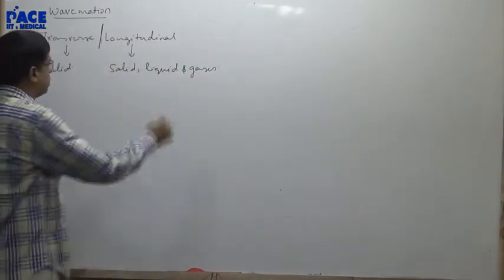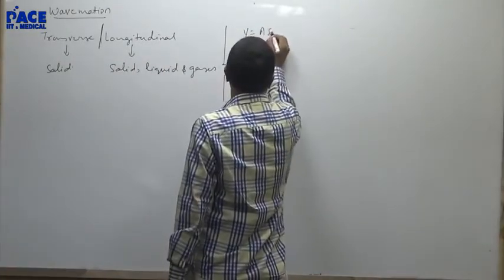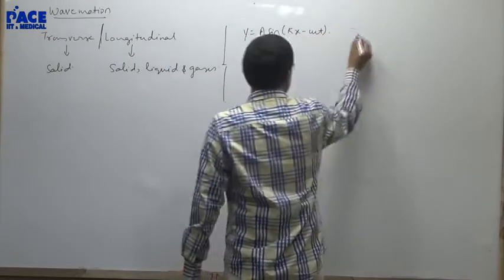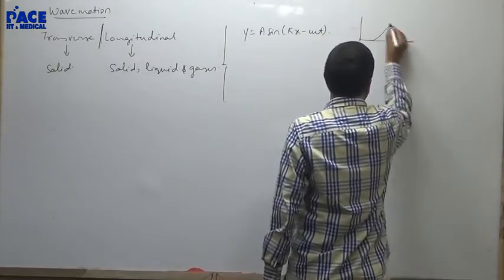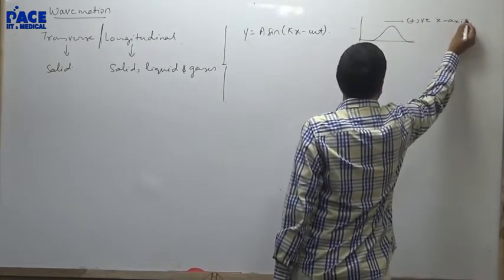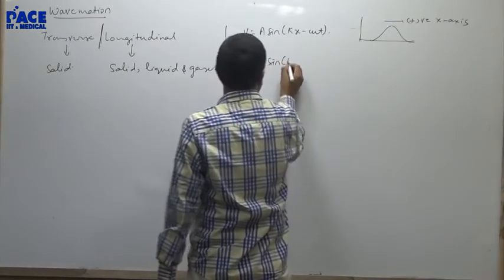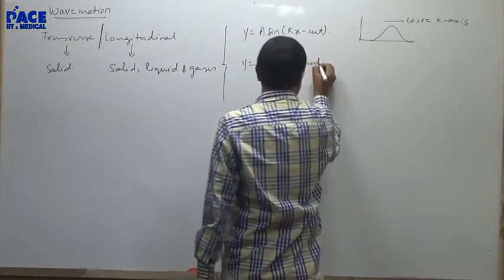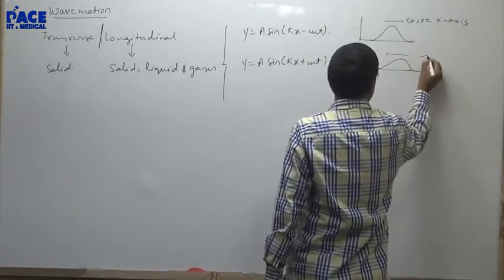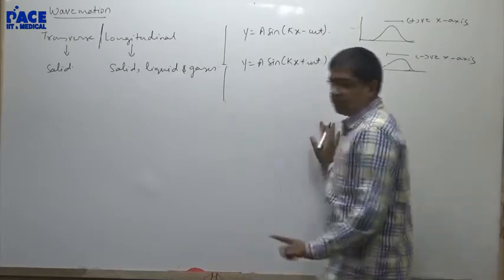The general equation in this particular slot is y = A sin(kx - ωt). This will be the wave traveling towards the positive x-axis. y = A sin(kx + ωt) will be the wave traveling towards the negative x-axis. Why? Understand the simple logic.